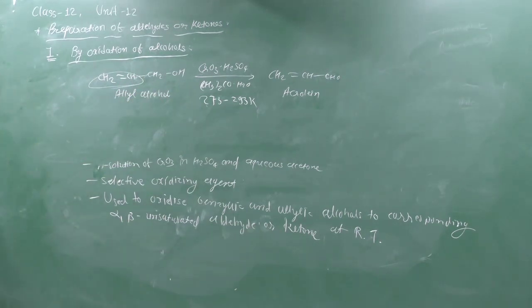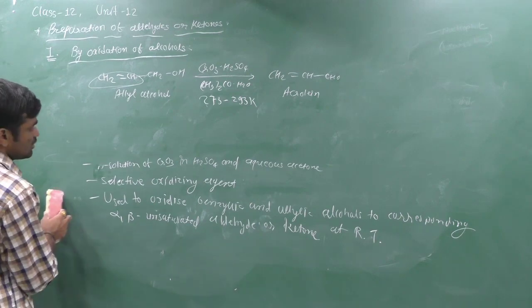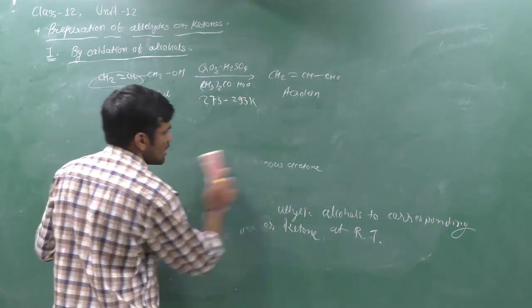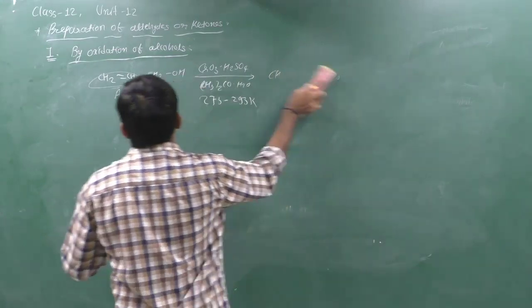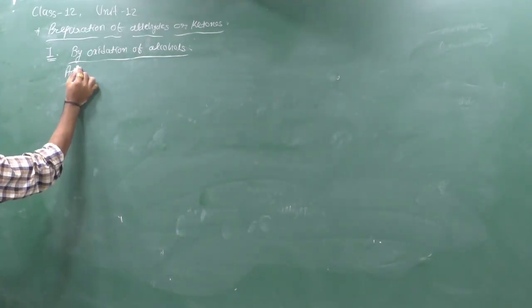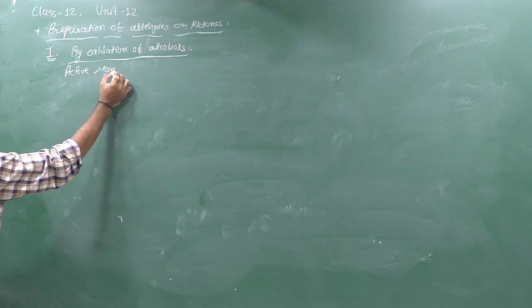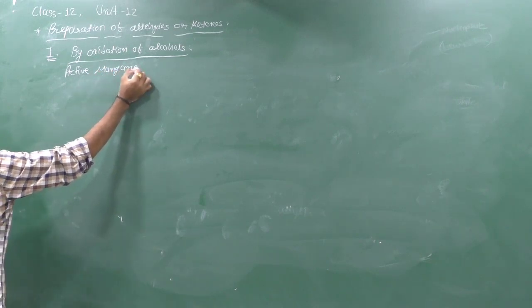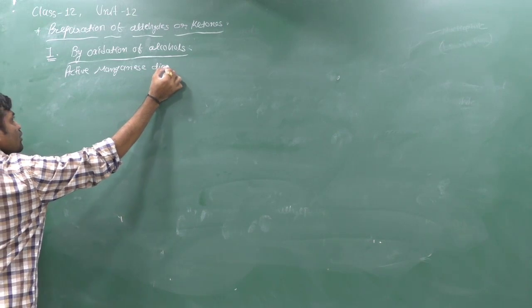Clear? So remember it. And if you think about other reagents like active manganese dioxide, then it works like that. Now we can give another reagent, active manganese dioxide.